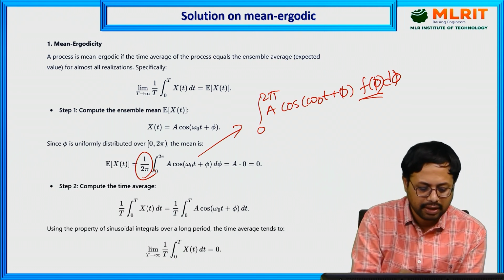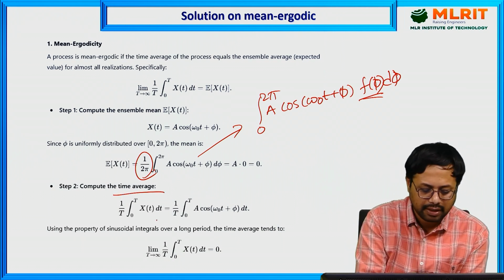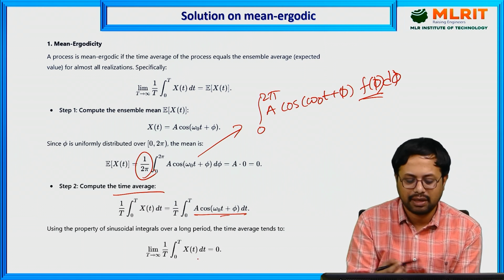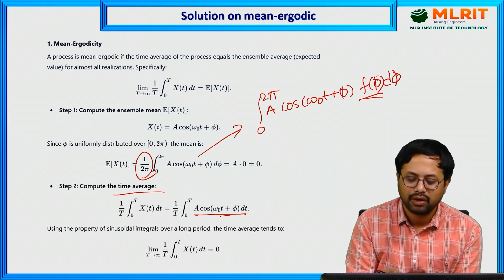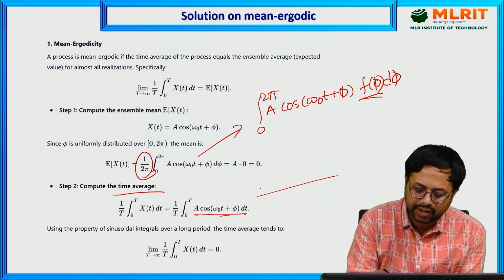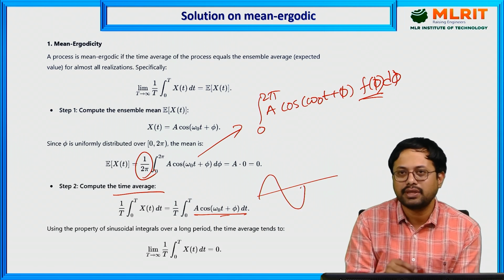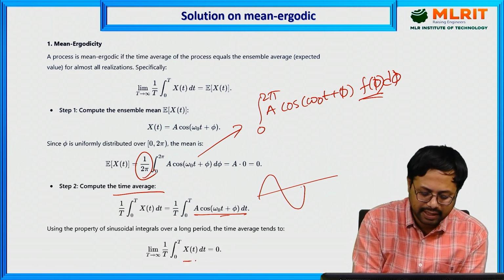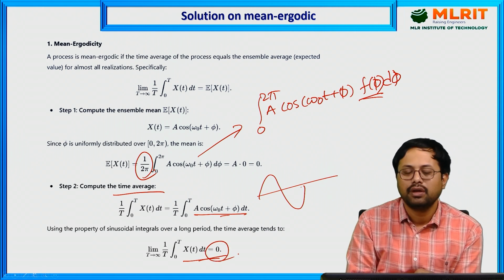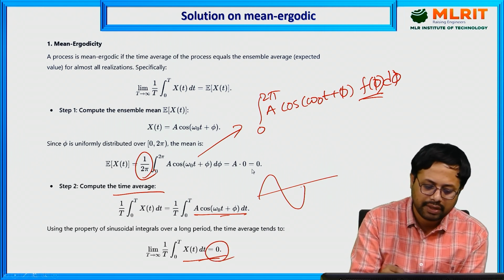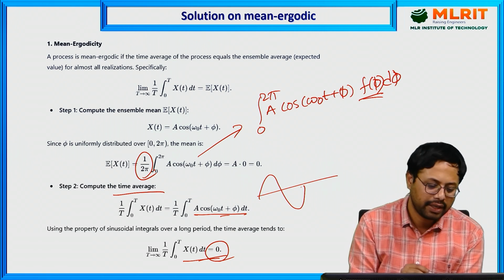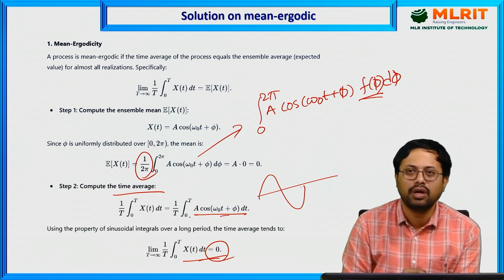Here f of phi is 1 by 2 pi. Now next, the time average, 1 by T, 0 to T, x of t dt. You substitute that. Here it repeats at regular 2 pi intervals. Always the positive peak and negative peak of the sinusoid, either cos or sin term, will cancel each other out. Then the resultant you are going to get is 0. Both are getting zero. Then we conclude that it satisfies mean ergodicity, that is, time average is equal to ensemble average.